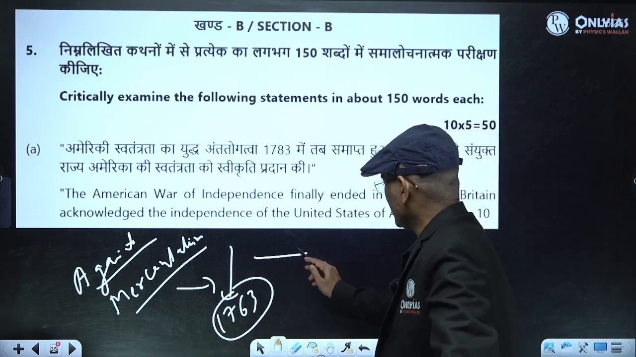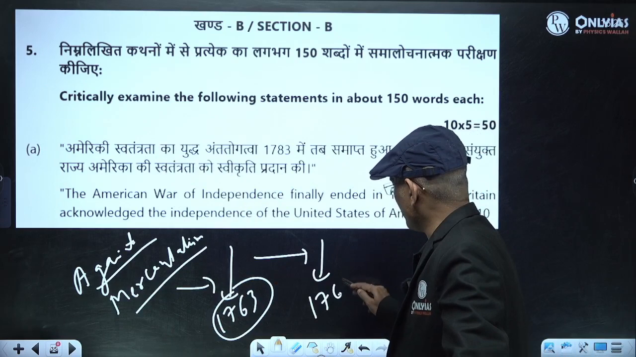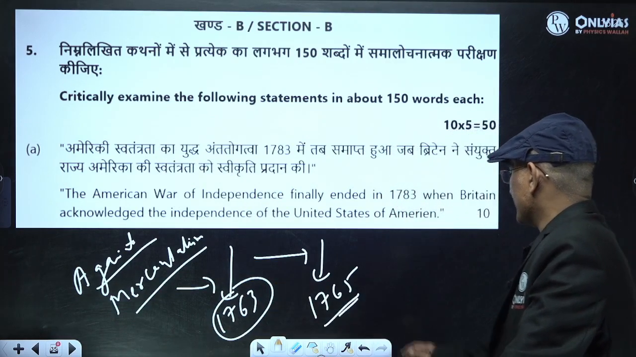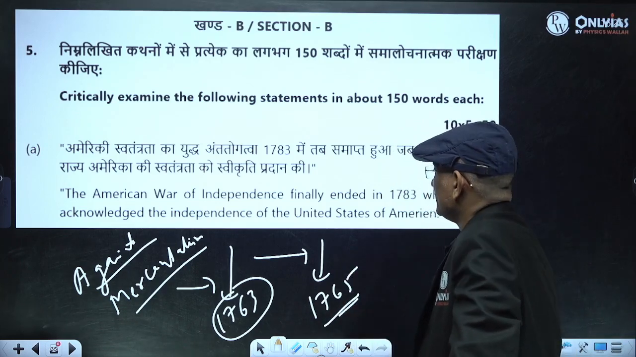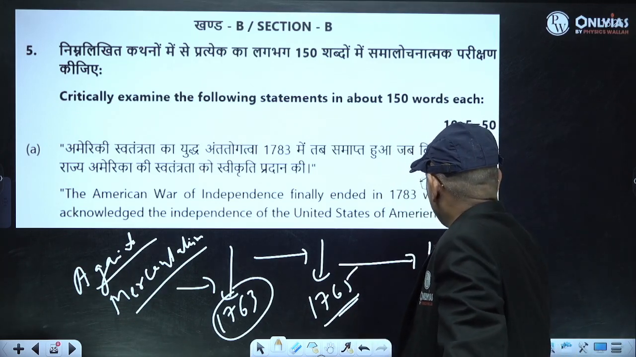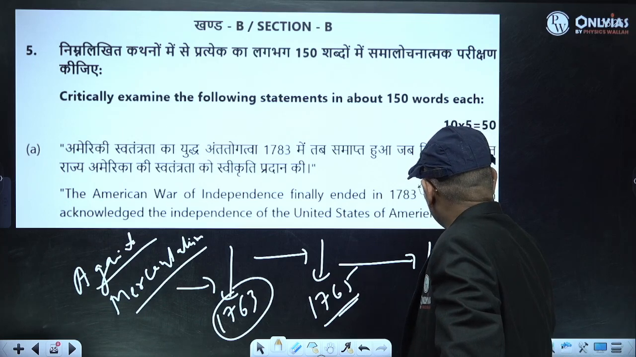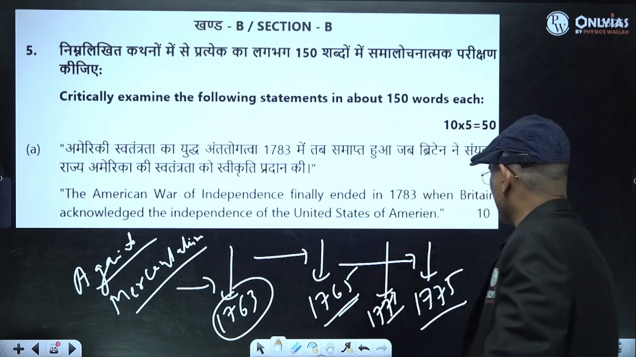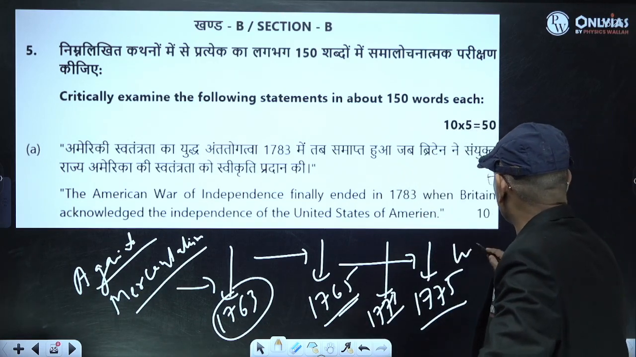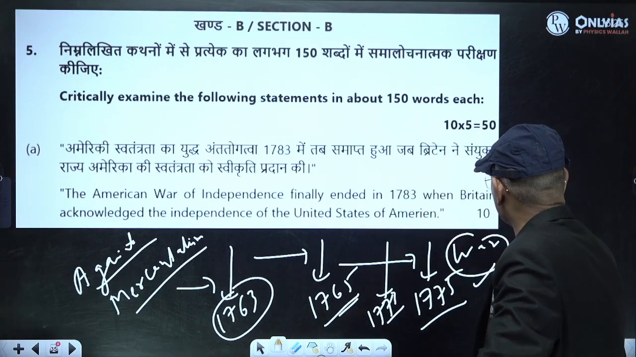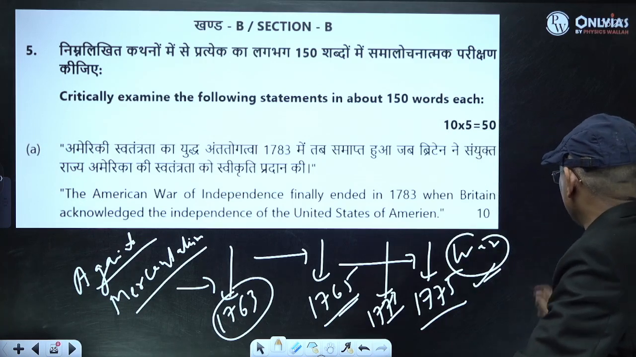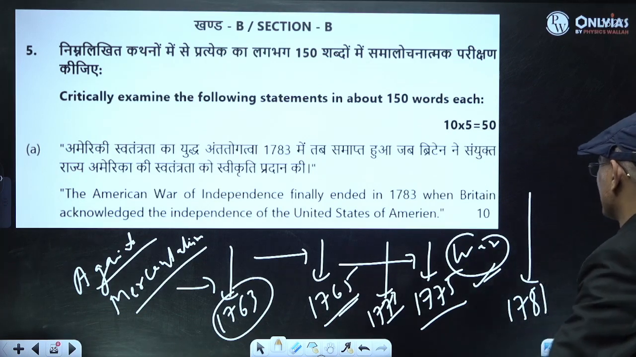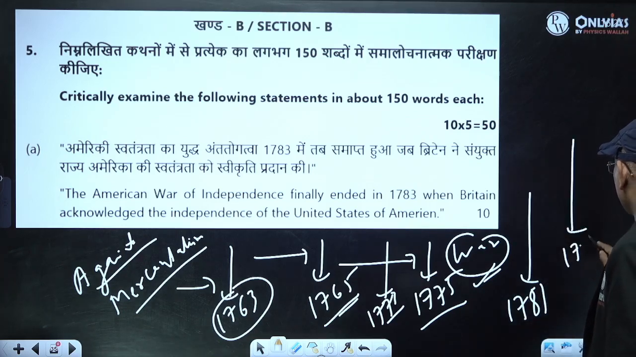Then you will see there was 1765. Finally, gradually, in 1773 the Boston Tea Party. Then in 1775 the real war started, with the war at Lexington and other places. Finally, there was surrender in 1781, and finally there was the Treaty of Paris in 1783, and they recognized independence.